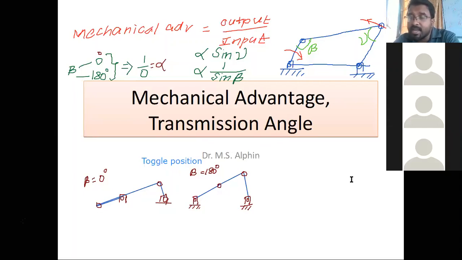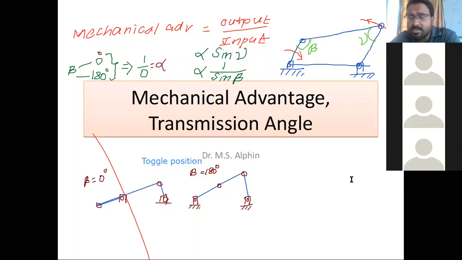But in certain mechanisms, this is utilized. For example, you can see it in a snap action mechanism in your electric switch. The electric switch is operated with a mechanism. If you touch the switch, after the toggle position, you can see the efficiency becoming infinity. Without your effort, the work is being done, correct? So that is a toggle position.